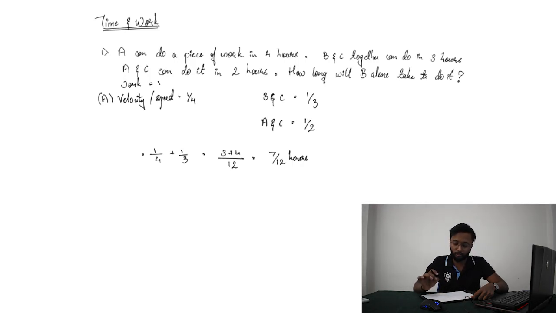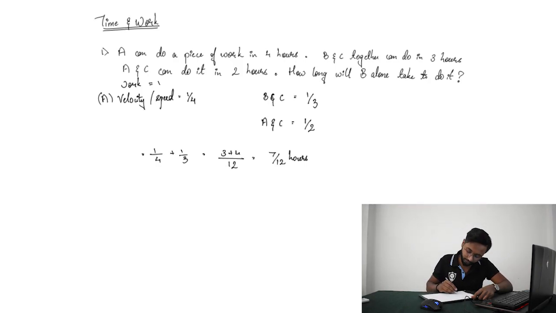So now what we want is B alone. So we have A and C's data. So we can subtract 7 by 12 minus 1 by 2, which will give us B's work.